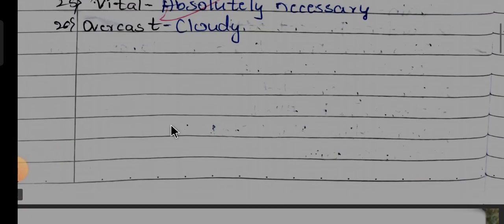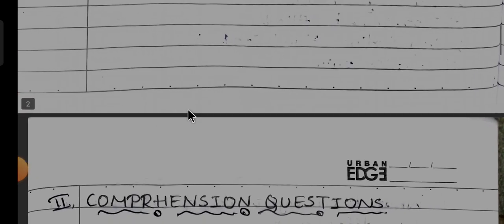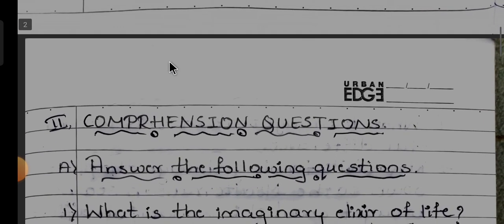These are the important or difficult words in the lesson The Elixir of Life.